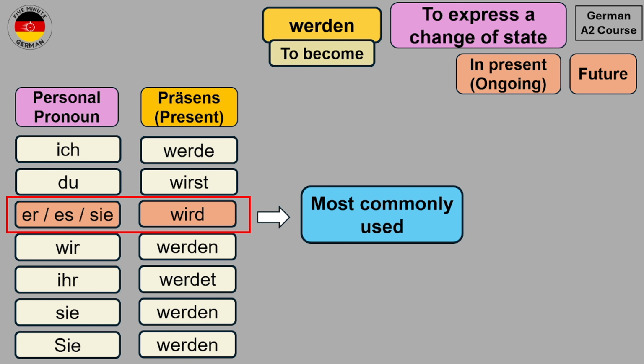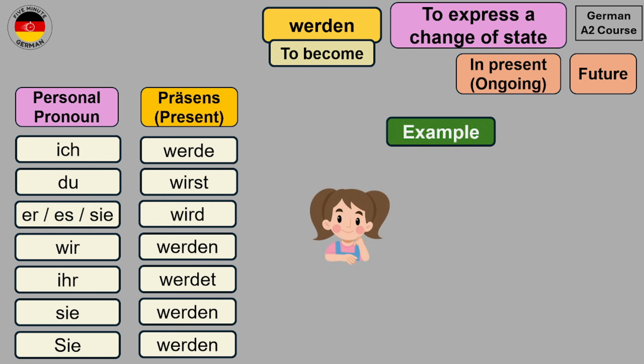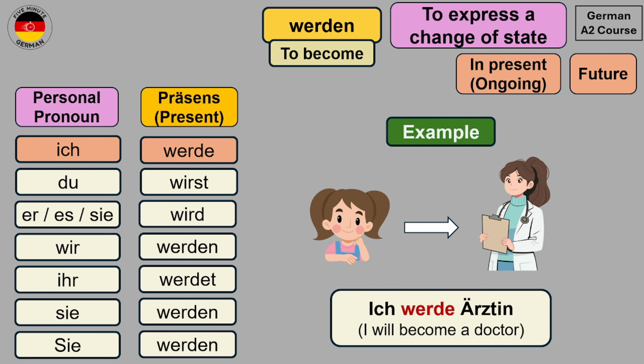So you will see a lot of sentences with the third person singular form, which is wird. Now let's take another example. Suppose that there is this little girl and her dream is to become a doctor. So this is also a change of state. So she can express this using werden as well. So she will say, Ich werde Ärztin. I will become a doctor or female doctor.